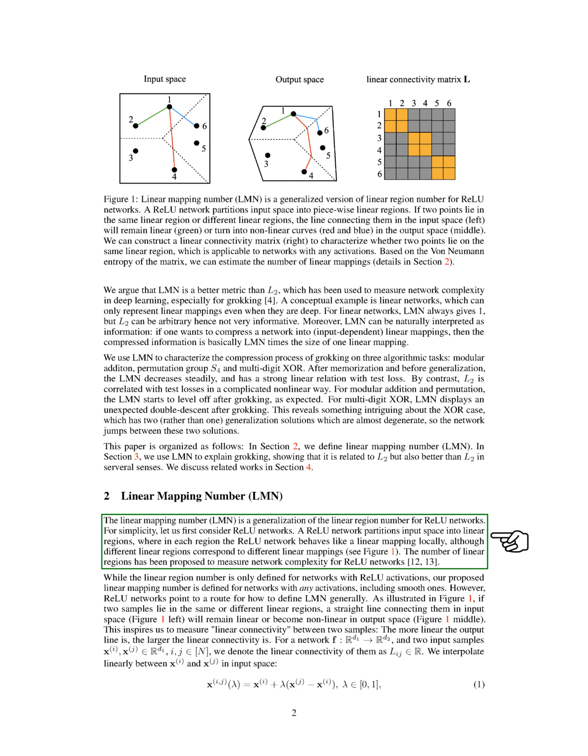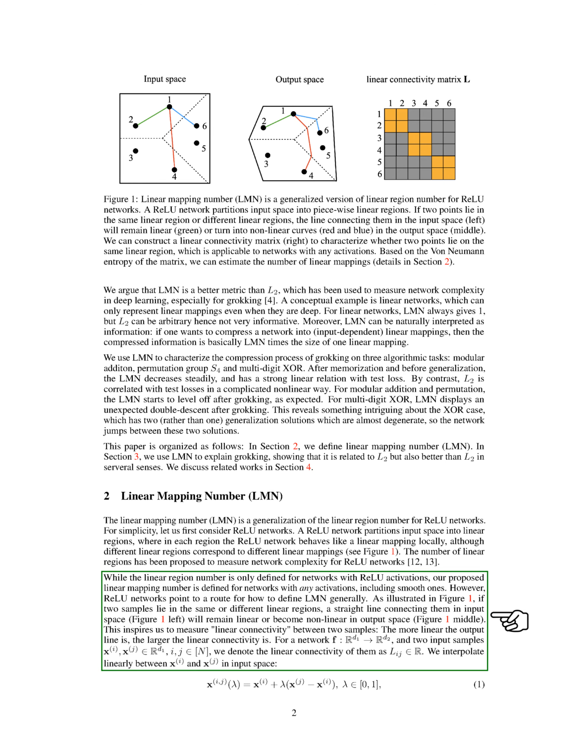The linear mapping number, LMN, is a generalization of the linear region number for ReLU networks. For simplicity, let's first consider ReLU networks. A ReLU network divides the input space into linear regions. In each region, the ReLU network behaves like a local linear mapping, although different linear regions correspond to different linear mappings. The number of linear regions has been proposed to measure network complexity for ReLU networks.